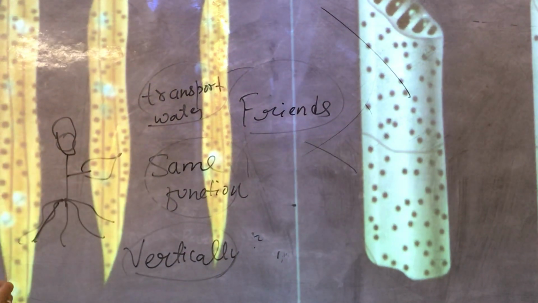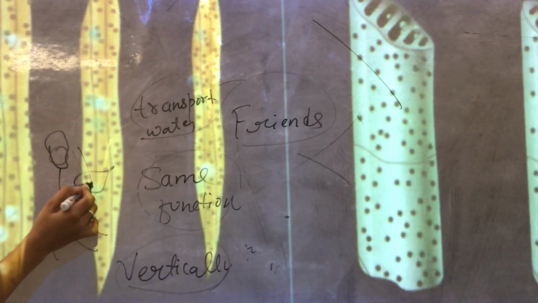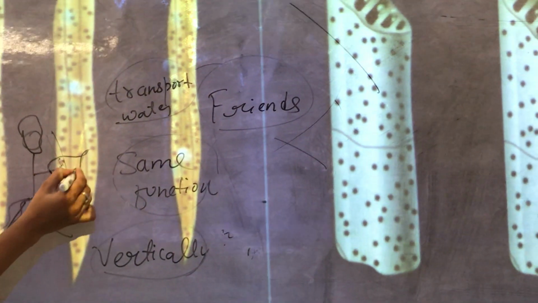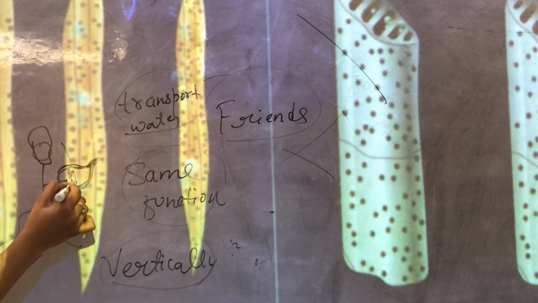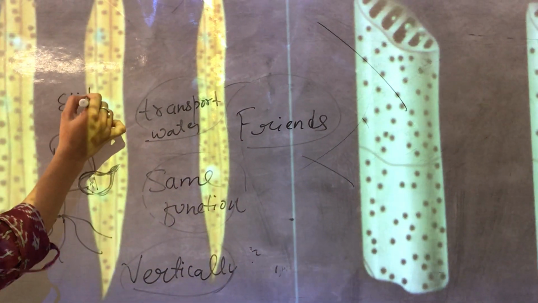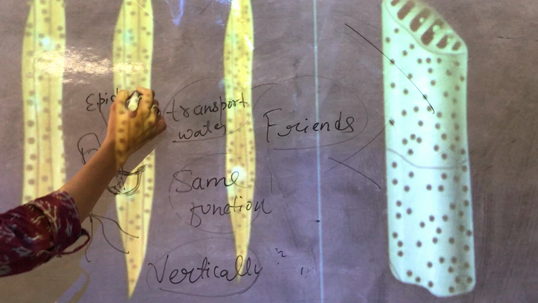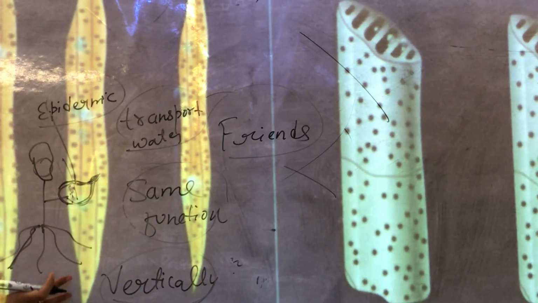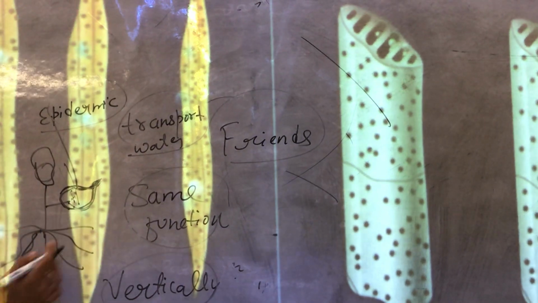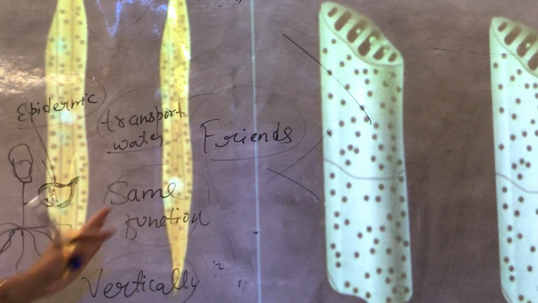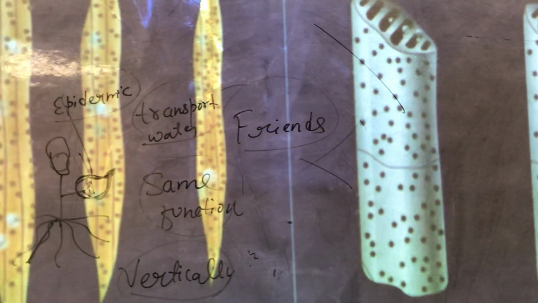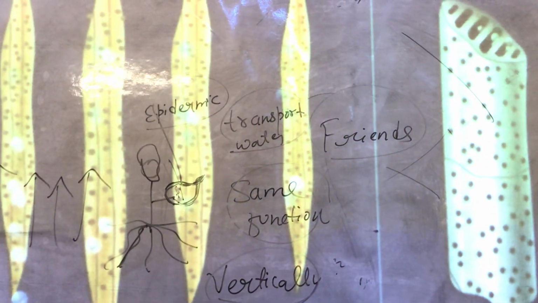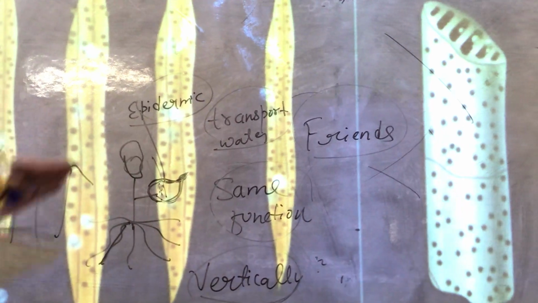Even if the rain is going on, this plant cannot absorb the rain because of the protective layer. What do we call it? Remember, that is called the epidermis. That is the protective layer due to which the rain cannot go inside through the leaves. Only the roots can absorb it. So roots will absorb, and now these tissues will send the water vertically in the upward direction, both of them.